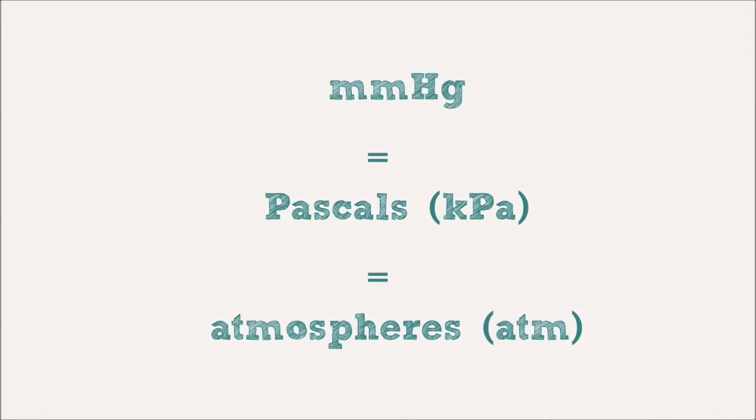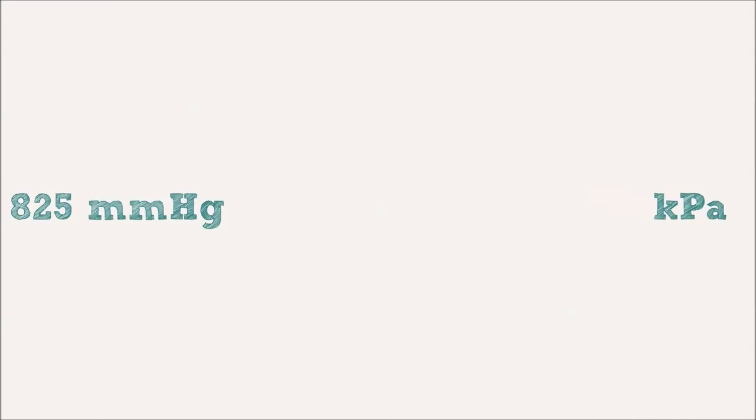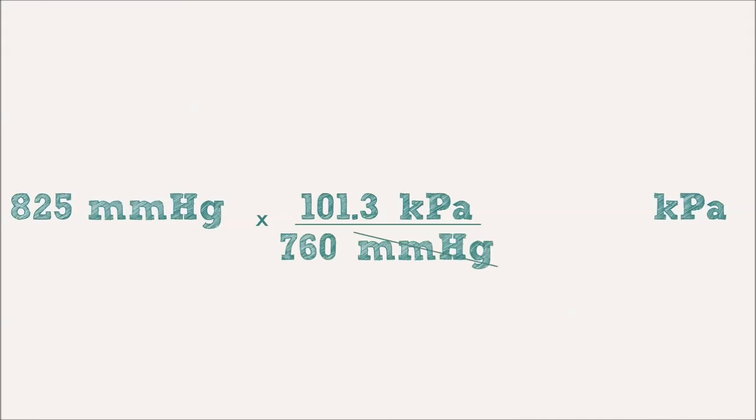You can convert between the different units. Standard pressure for STP is 760 millimeters of mercury, 101.3 kilopascals, and 1 atmosphere. Just use a bit of dimensional analysis to move between units. If you had 825 millimeters of mercury and you needed to know how many kilopascals you had, you could use dimensional analysis to solve this. Start with what you're given and put kilopascals as your answer units. Knowing that there are 101.3 kilopascals when there are 760 millimeters of mercury, you can set up a conversion factor. And the answer is 110 kilopascals.